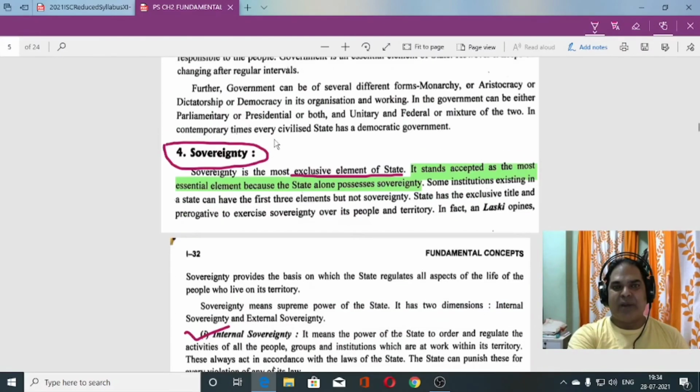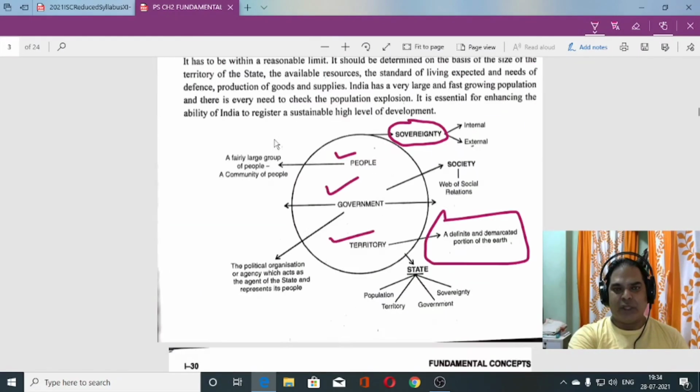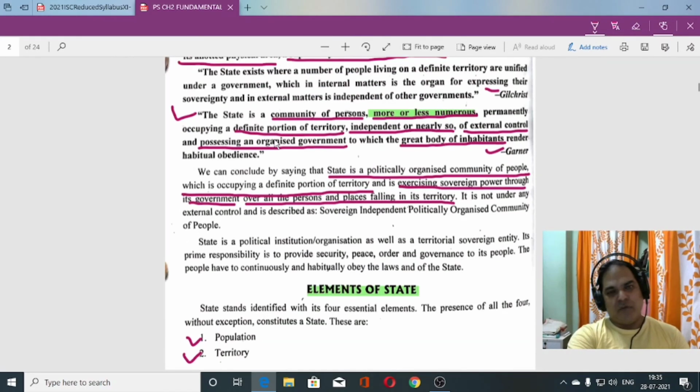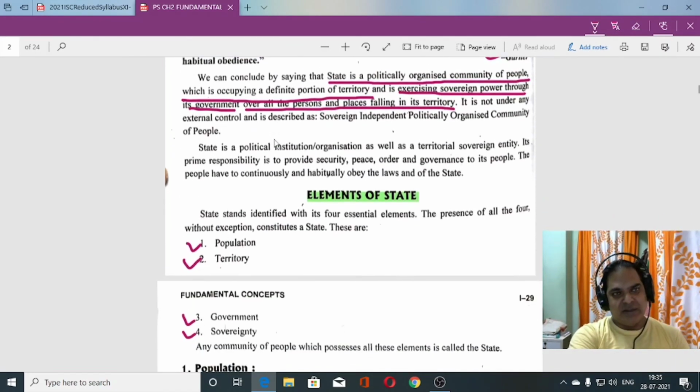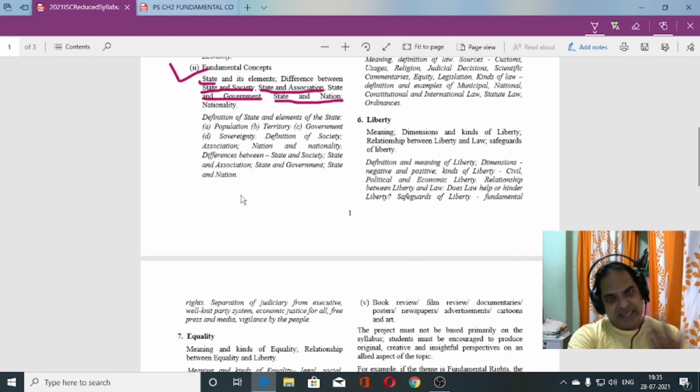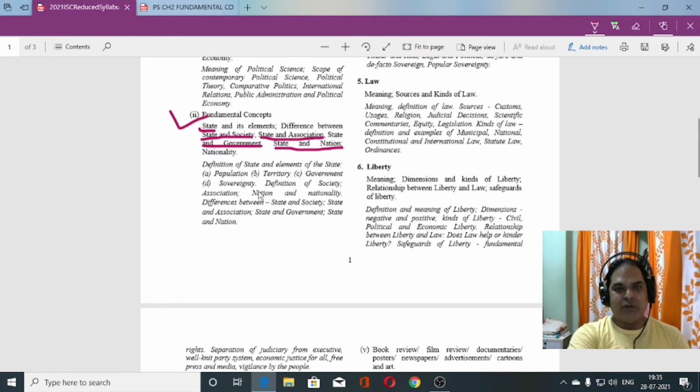So the first part of this chapter, fundamental concepts, that is state, what is state, the definition of state, the four elements of the state, we have already done right now. Okay, so in the next video I'll explain to you the differences between state and society, state and association.